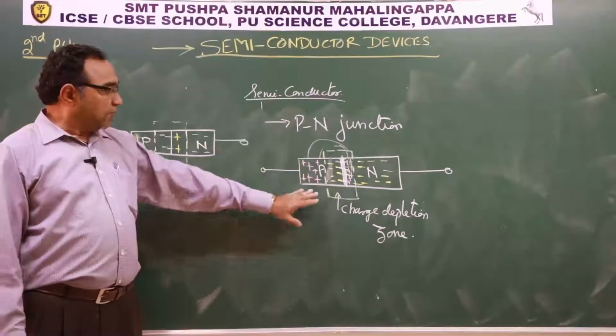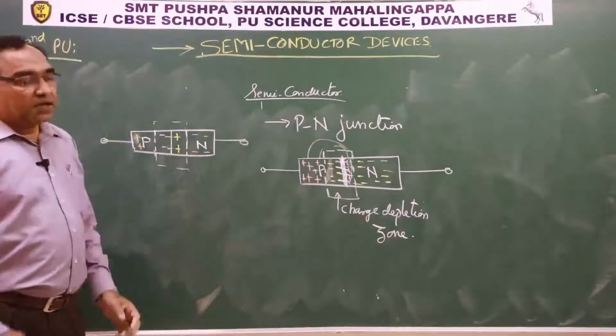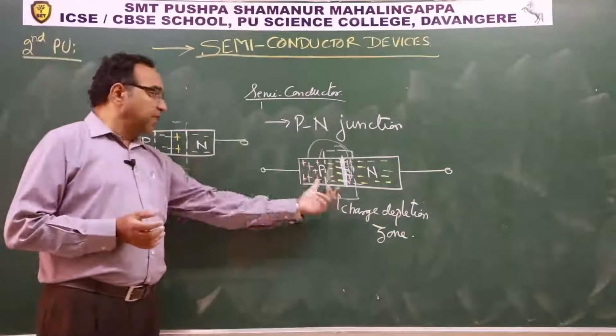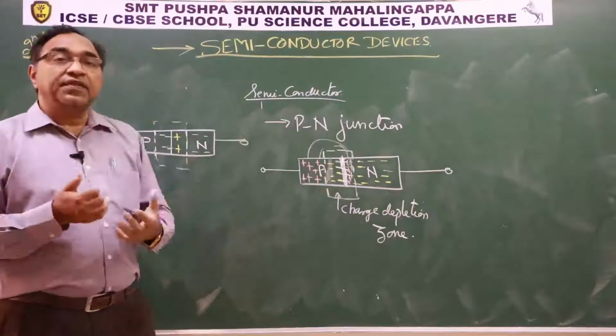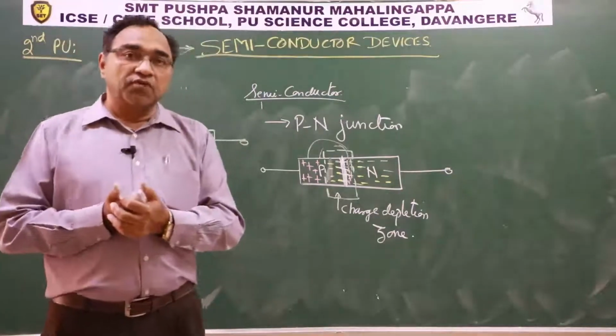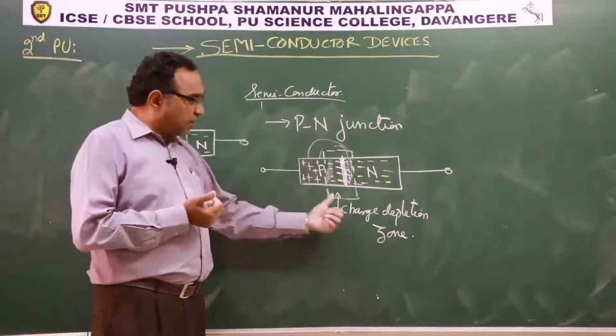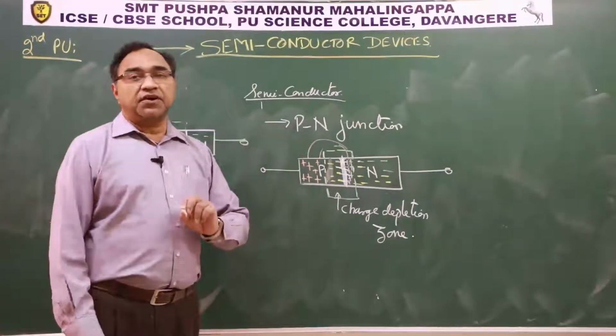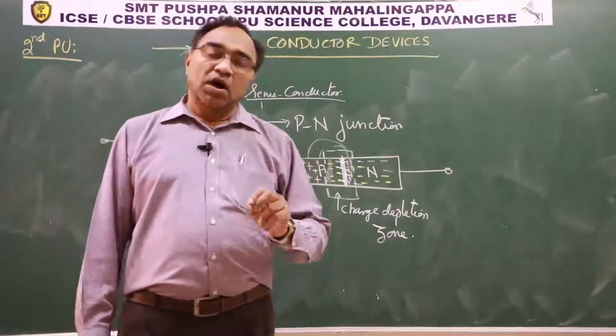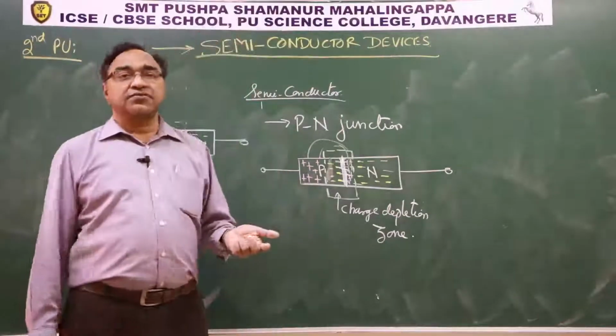For this piece to behave as a conductor, we have to place it in an arrangement with an external source. When an external source is connected to this PN junction, then the behavior of the PN junction will depend upon how you have connected the external source.